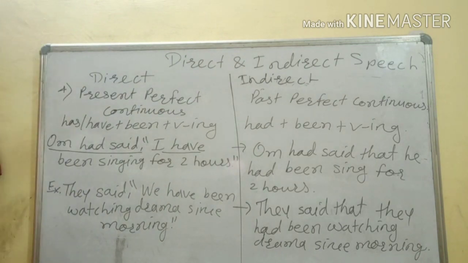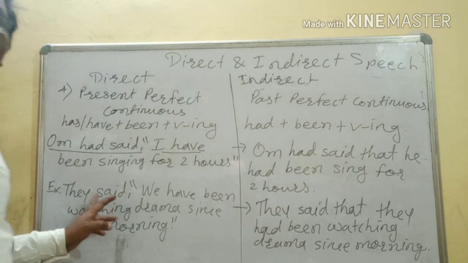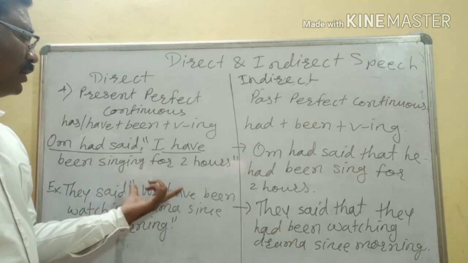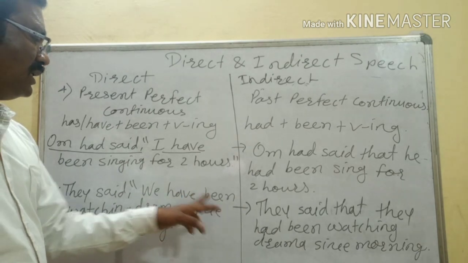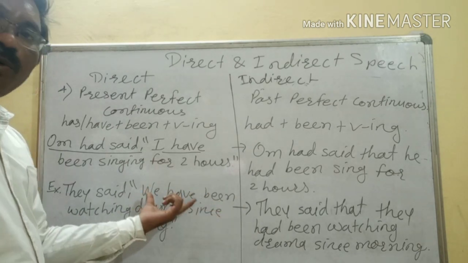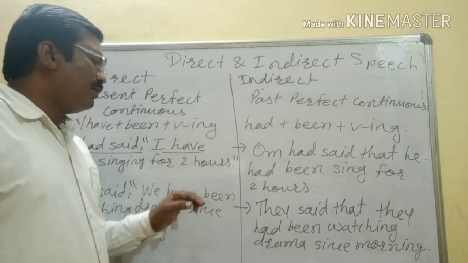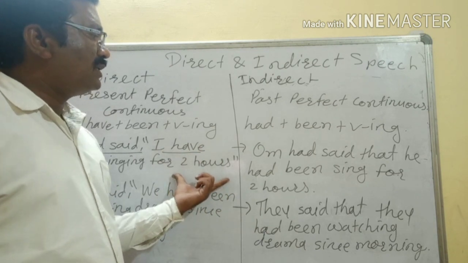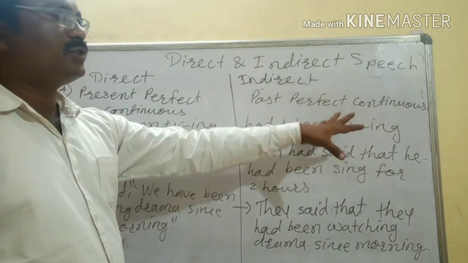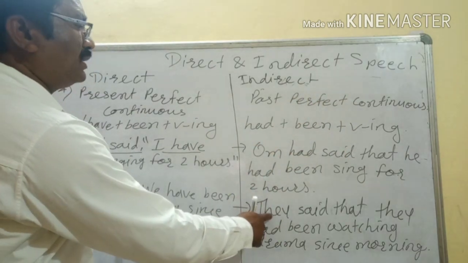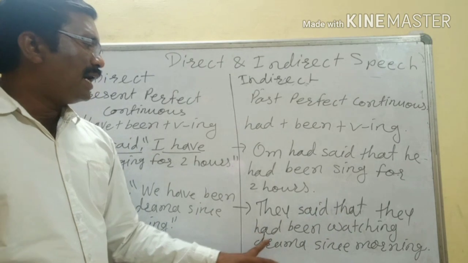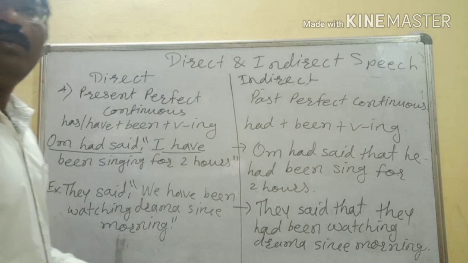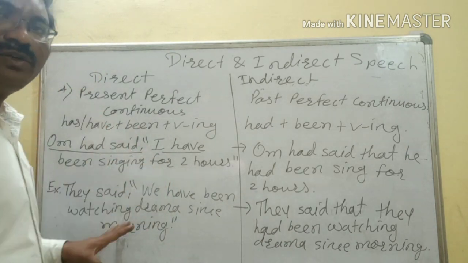Just see here. This reporting verb is in past tense, that's why the reported speech is going to change. So we have to see which is the tense of the reported speech. Reported speech is given in present perfect continuous tense. So that will change into past perfect continuous tense. They is the pronoun here. They said that they had been watching drama since morning. Am I clear to you? Please write down. You can take a screenshot also if you want.